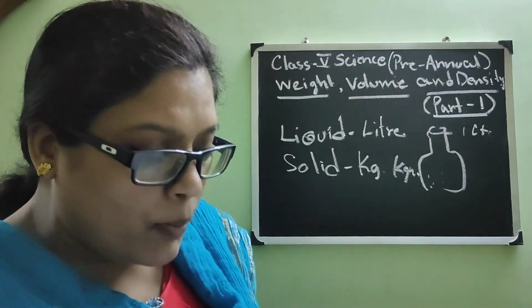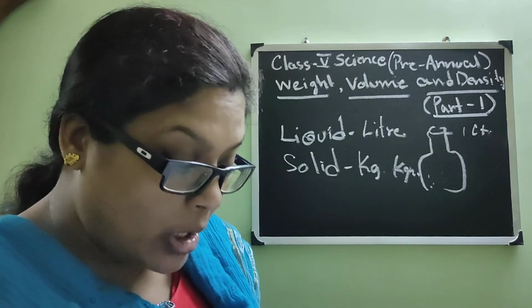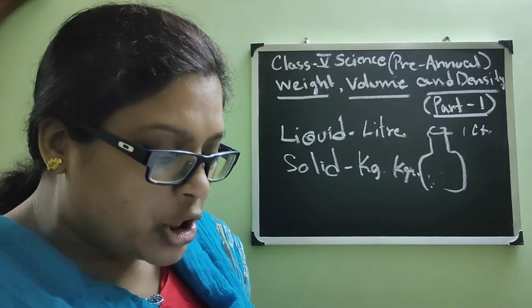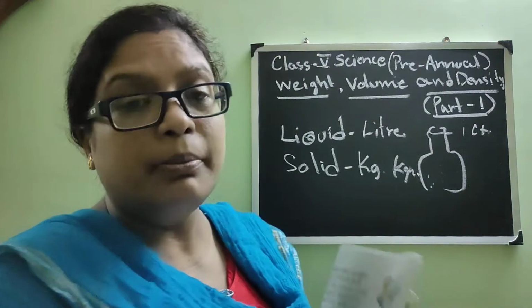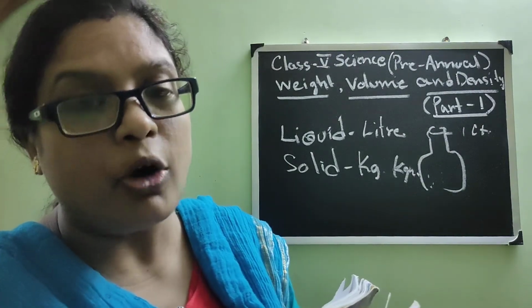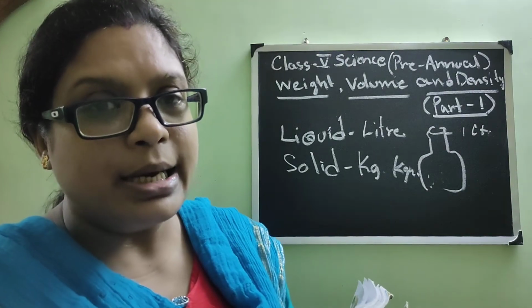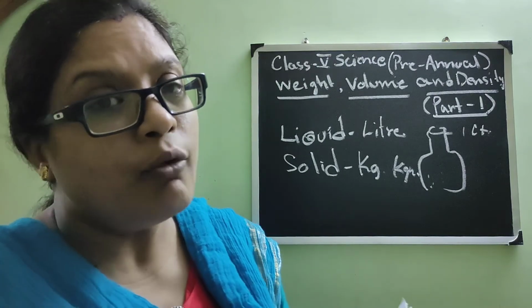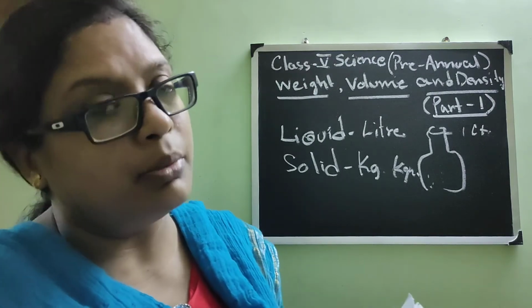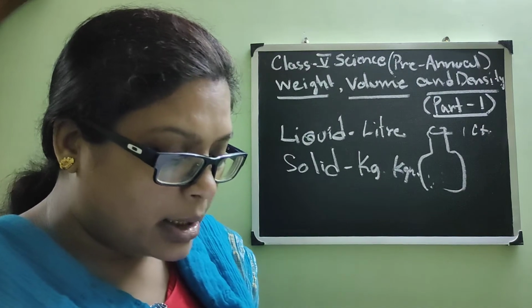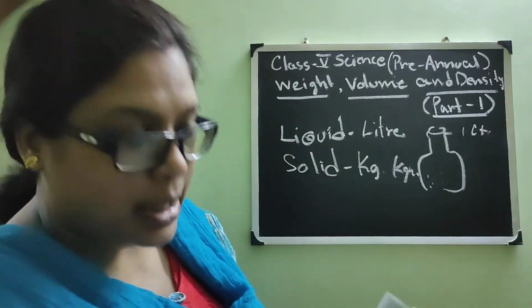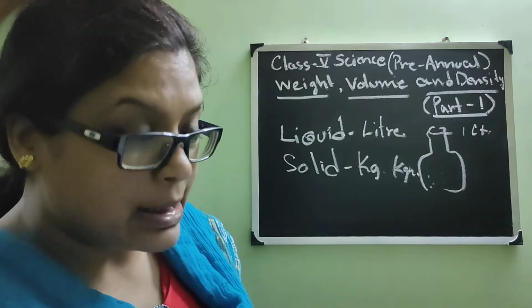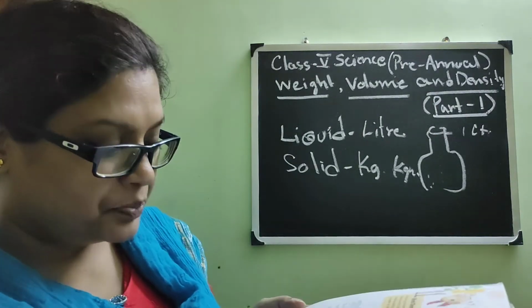When you buy rice or potato, it's a solid thing. You measure their weight with kilograms. So we are measuring 1 kilogram or 2 kilograms of rice, isn't it? But the quantity is the same, 1 liter volume and 1 kilogram weight. One is for liquid, another one is for solid. So the units are different over here.